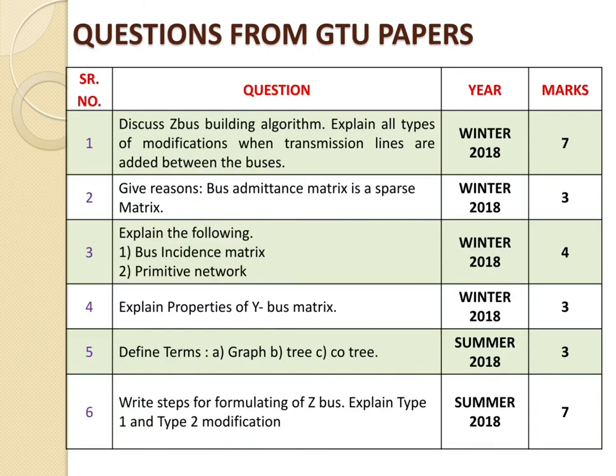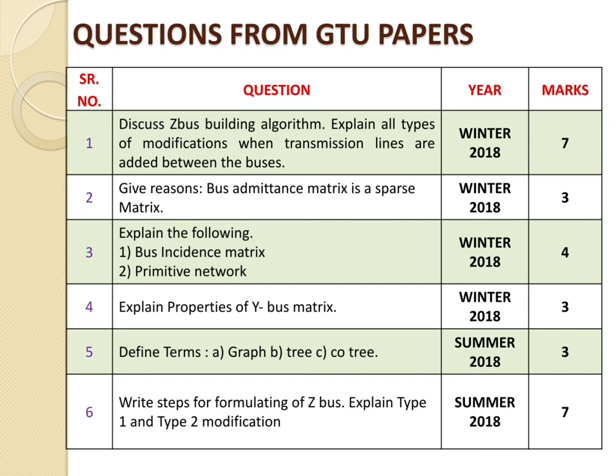Now there are some questions that were asked in GTU papers. First one: discuss the Z-bus building algorithm and explain all types of modification when transmission lines are added between the buses. This question was asked in winter 2018 and carried 7 marks. Second one: give reasons why the bus admittance matrix is a sparse matrix. This was asked in winter 2018 and carried 3 marks.